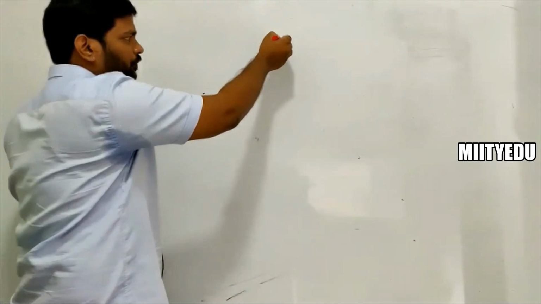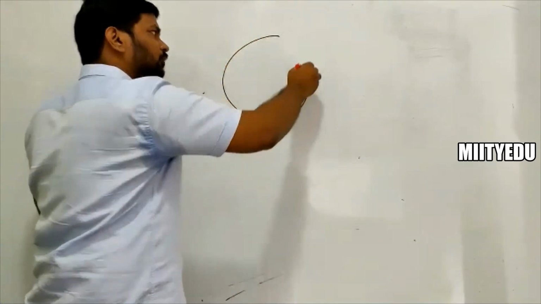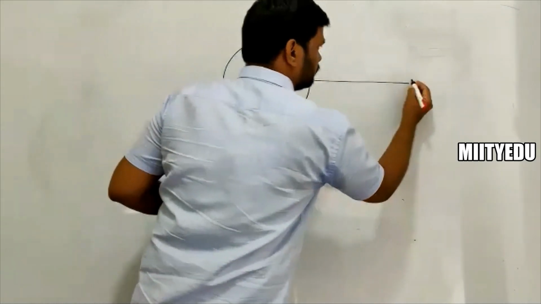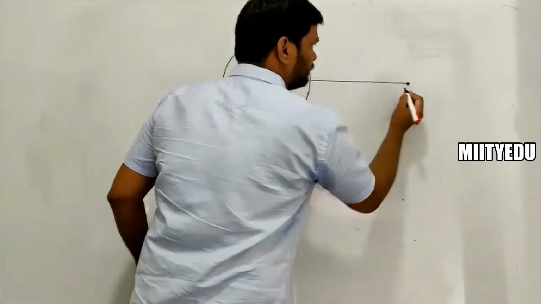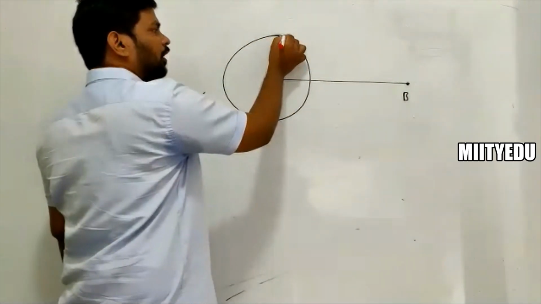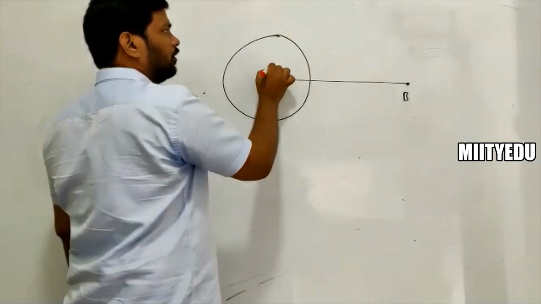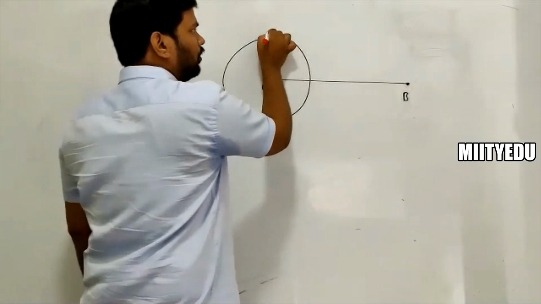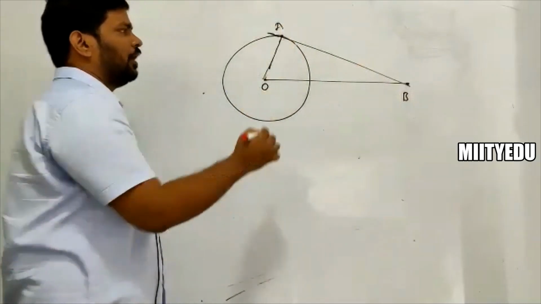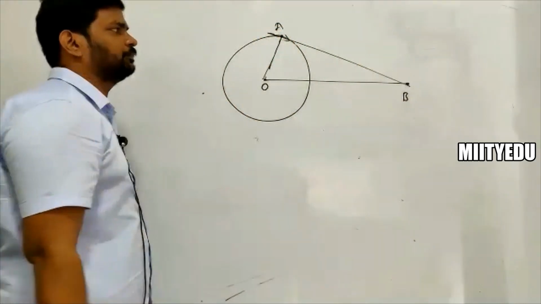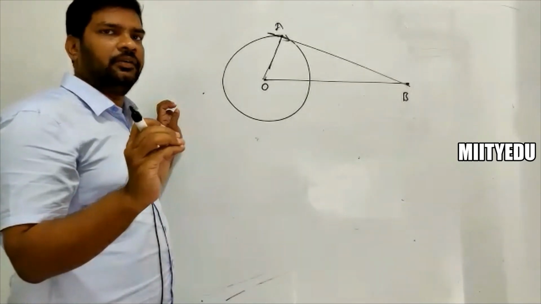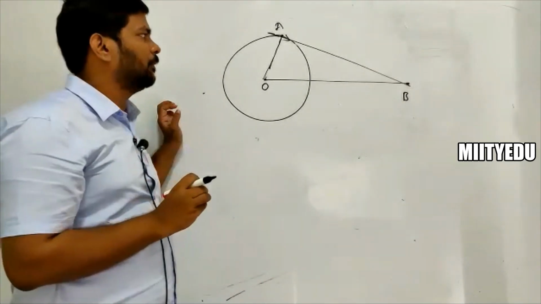Now we come back to yesterday's problem. There is a person B at the center of the circular track, and there is a person A on this track, who is moving. Now, in this case, please understand this point.